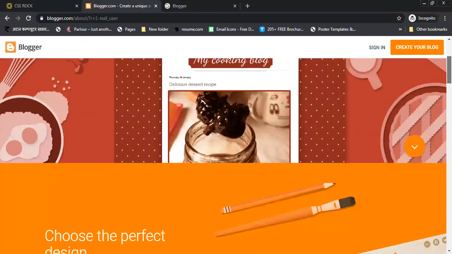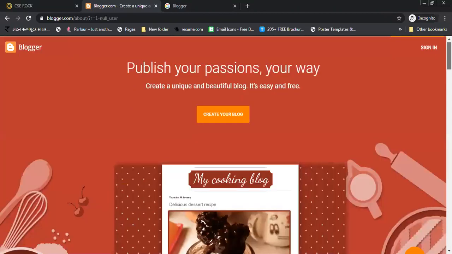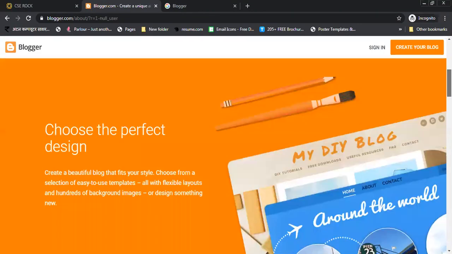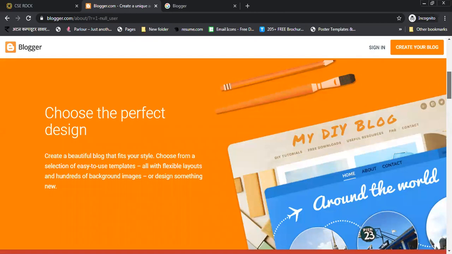To create a blog, first you need to choose a perfect design and create a beautiful blog that fits your style, and choose from a selection of easy to use templates, all with flexible layouts and hundreds of background images.